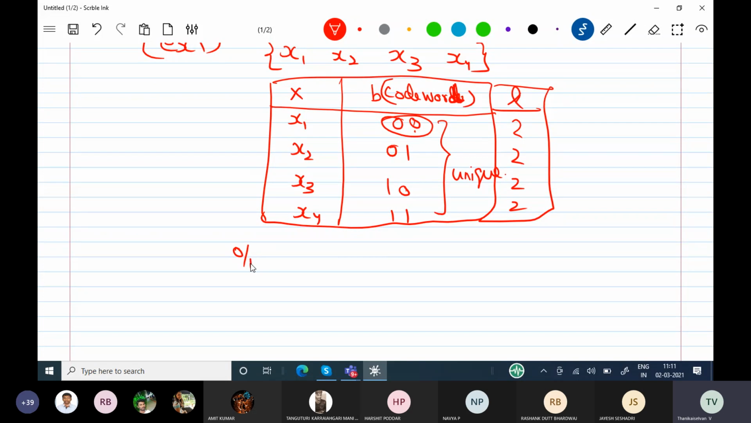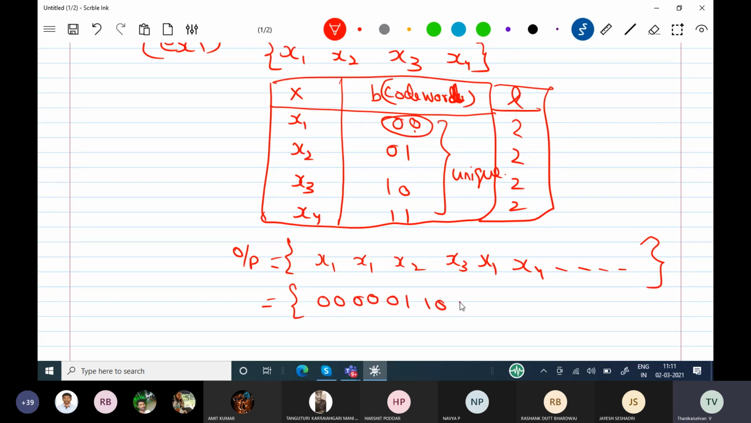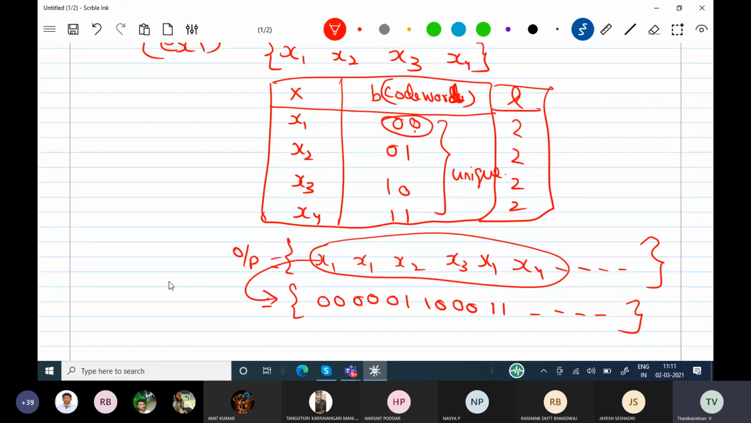What is the meaning? Let one output of a discrete memoryless source, which consists of four different symbols, be x1, x2, x3, x1, x4, like that. It is the output. Now I can encode this. Whenever x1 comes, I'll be sending 0, 0. x1 means 0, 0. x2 is 0, 1, x3 is 1, 0, x1 is 0, 0, x4 is going to be 1, 1, like that I am getting. So it is non-binary that is converted into binary. This is called a source coder output. This is transmitted, and this is the receiver side.